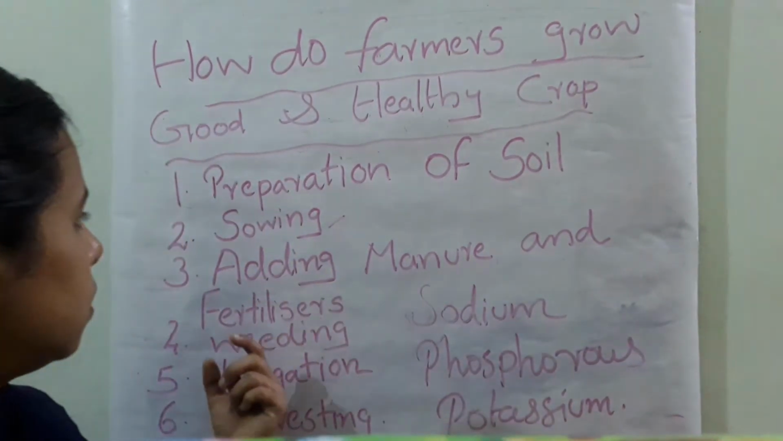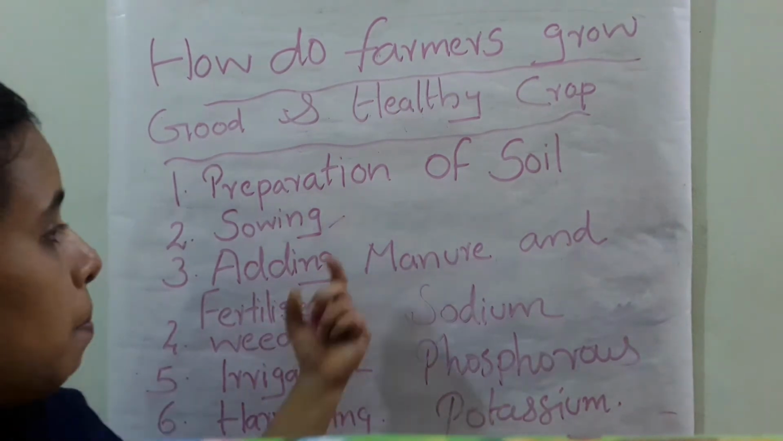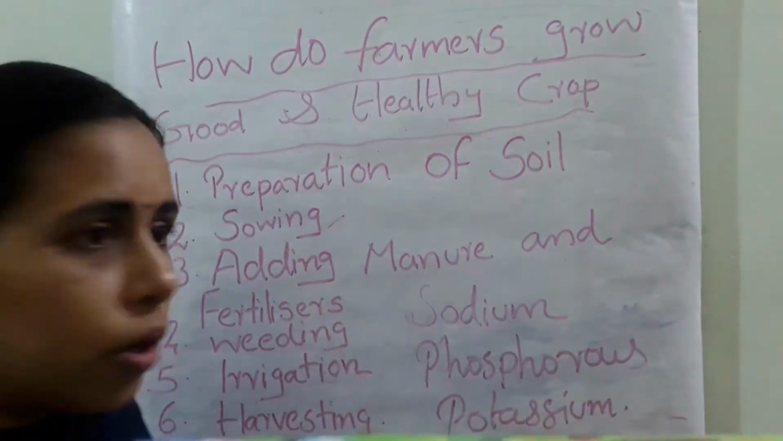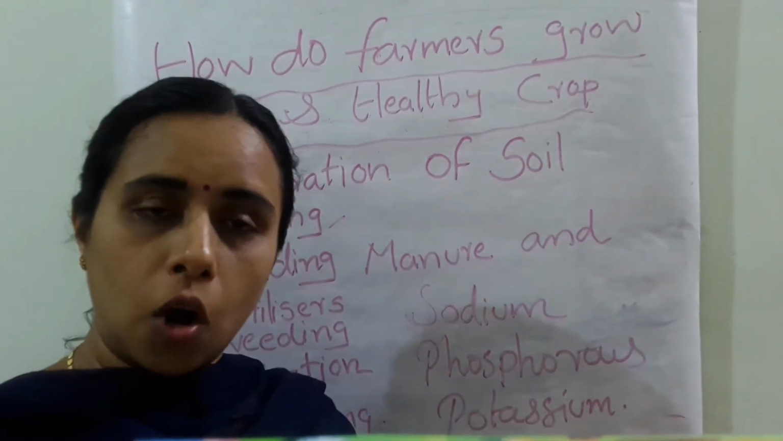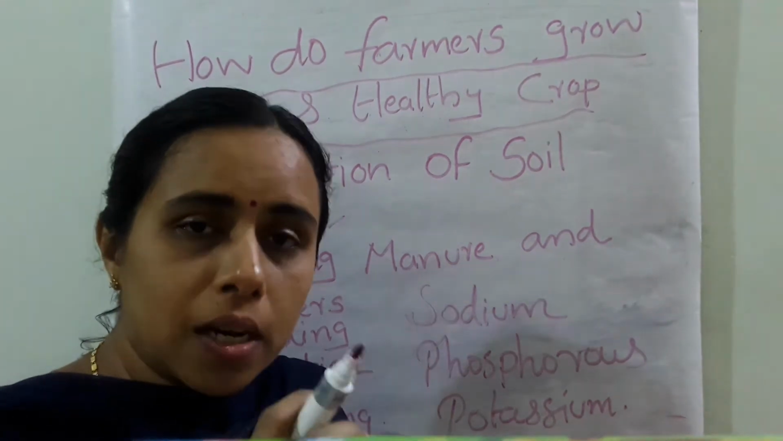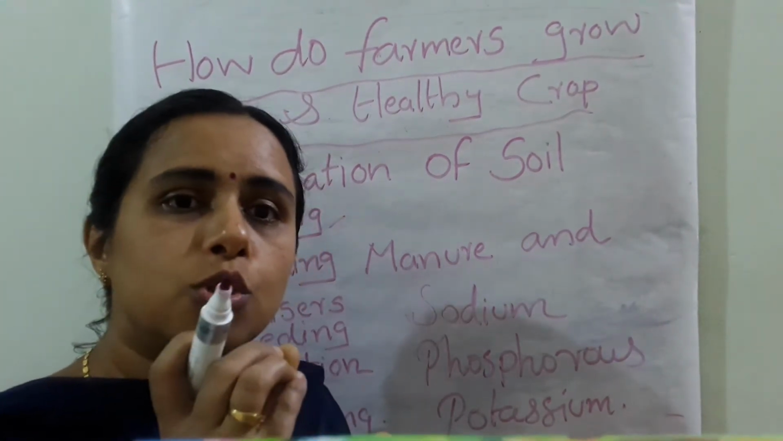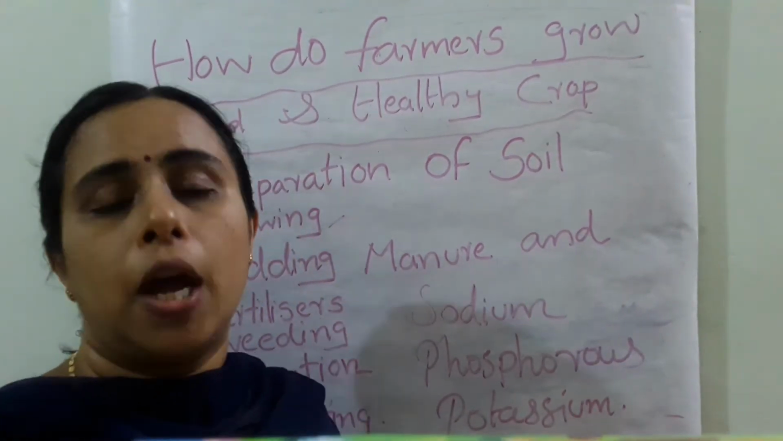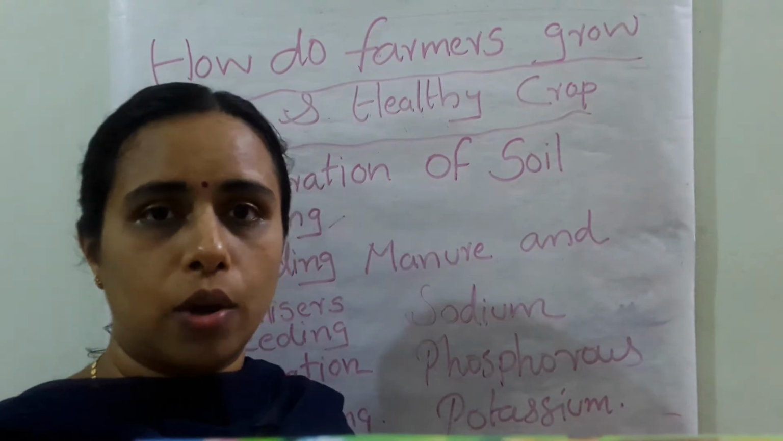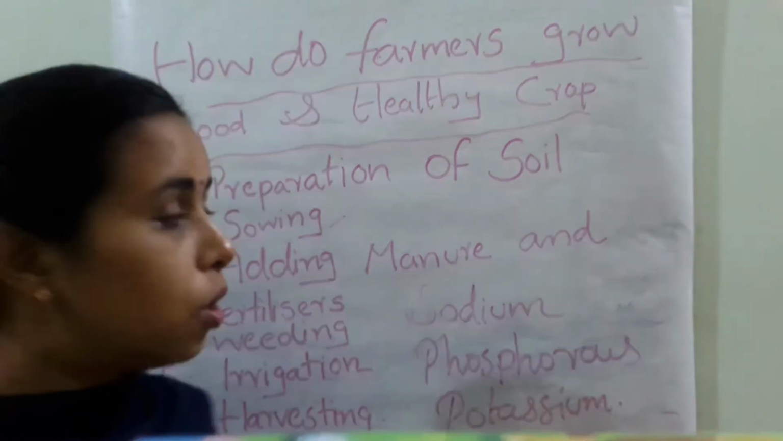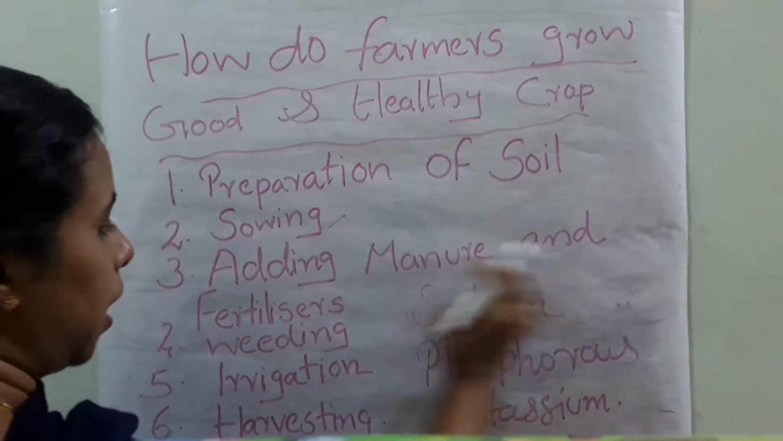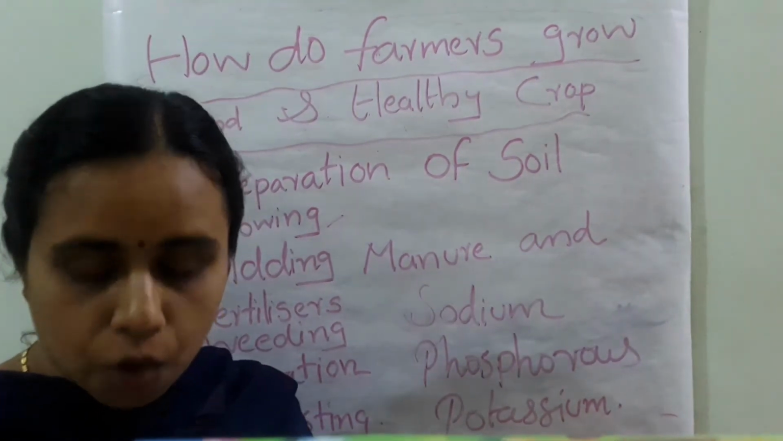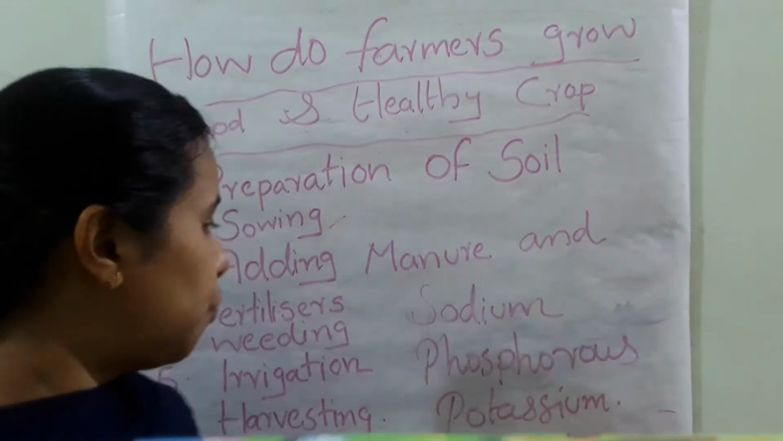After sowing the seeds, you have to add some manure and fertilizers to the soil. Sowing means you are putting seeds into the ground level. When you sprinkle some water on it, they may grow into small saplings, isn't it? After the proper growth, only then can you add manure and fertilizers into the soil. Clear, students? Fertilizers are to be prepared in the factories.